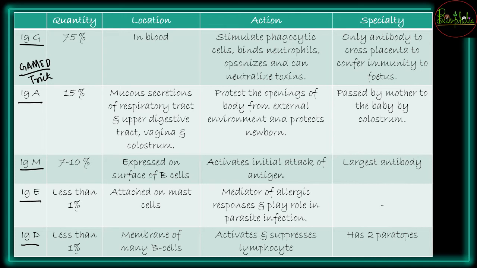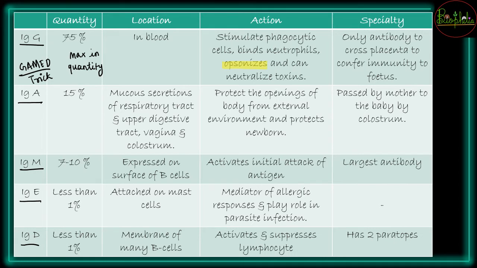So अभी G जो होता है, antibody G, that is IgG, is going to be having the most of the quantity. So ये सबसे ज़्यादा नंबर में मिलेगा, it is going to be maximum in quantity, right, that is 75% of the entire globulin pool. And what is the location of this antibody? It is going to be inside the blood and the action is going to be for what? To stimulate the phagocytic cells, to bind to the neutrophils, then opsonize.